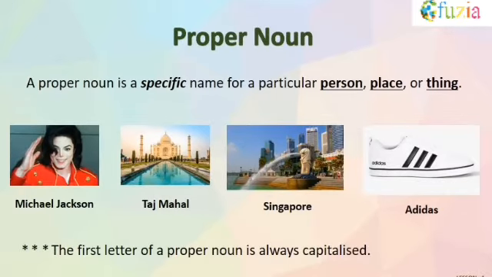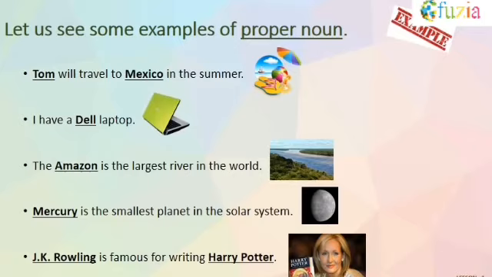A proper noun is a specific name for a particular person, place or thing, like Michael Jackson, Taj Mahal, Singapore. Remember, the first letter of a proper noun is always capitalized. Let us understand this through some examples. Like Tom will travel to Mexico in the summer. I have a Dell laptop. Mercury is the smallest planet in the solar system. J.K. Rowling is famous for writing Harry Potter.